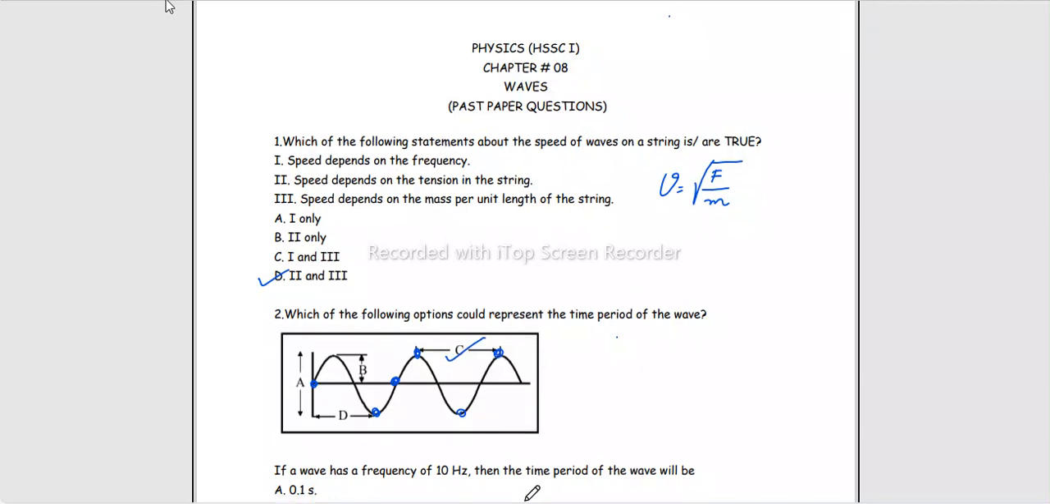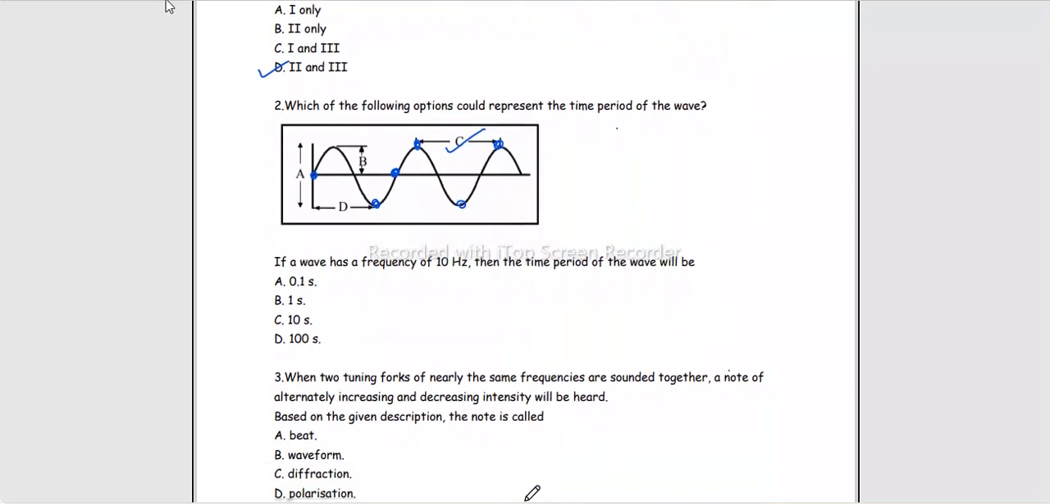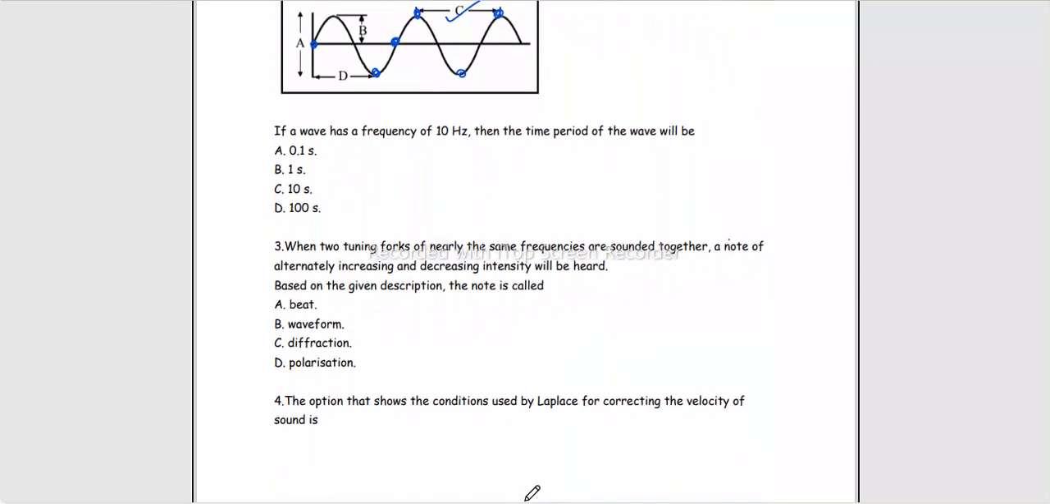If a wave has a frequency of 10 Hz, then the time period of the wave will be, frequency is given, we are to calculate the time period. Time period is the inverse of frequency. It is 1 over 10, that is 0.1 seconds. One wave is taking 0.1 seconds and therefore 10 waves are taking 1 second to pass through a point. And frequency is the number of waves passing through a point in 1 second.